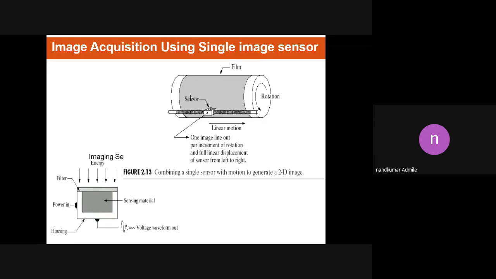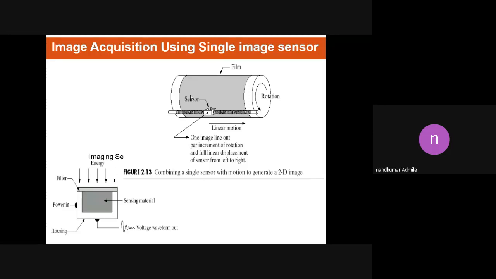Okay, now how can it be achieved? For one direction, there is a cylinder, right? The cylinder can be rotated in a vertical direction, so it can rotate in a cylindrical way. From this we can get one direction, which is the vertical direction. The other direction is the movement of the sensor, which is placed on a rod. The rod can move in a horizontal direction. Okay, so in this way we can get two directions.